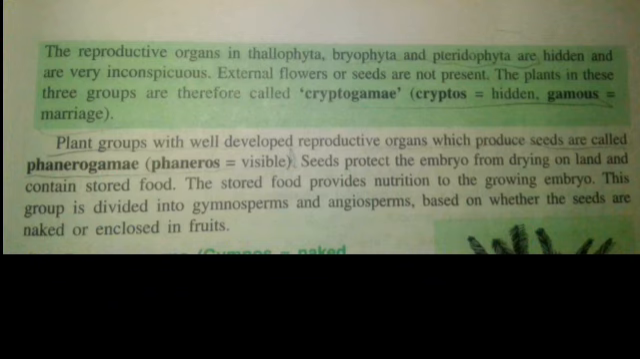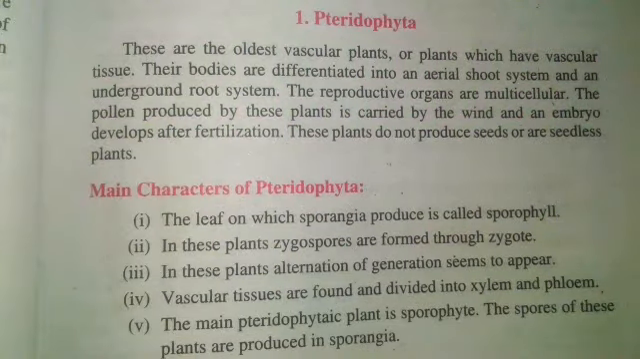The plants in these three groups are therefore called cryptogams, because crypto means hidden and gamous means married, that is, their flowers or sexual parts are hidden.